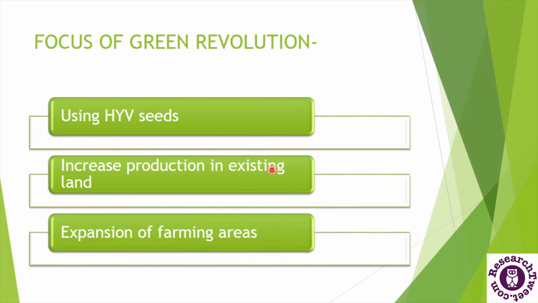So in this process, the main focus was to increase the production in existing land, because we know that we have limited natural resources and it is quite difficult to increase the farming area to meet the demands of rising population. So hybrid seeds that have good disease resistance ability and are more productive are used, and these seeds are called high yielding variety seeds because their yielding ability is very high as compared to the normal seeds. And in some areas the farmland was expanded by cutting forest and by using bare lands and by any other methods. So these points are taken as the main focus for this project.